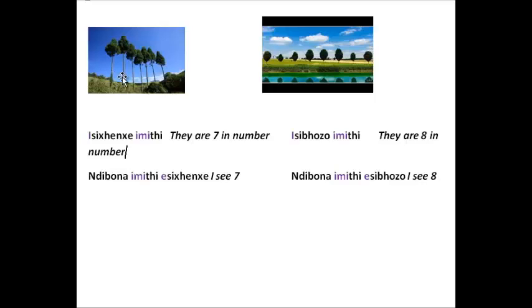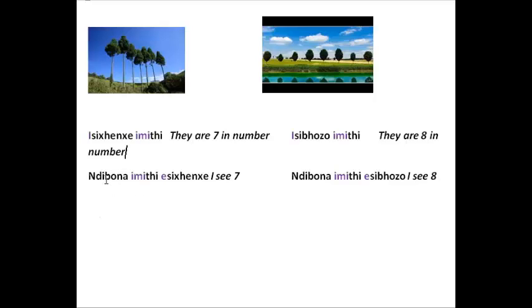Mnye, mibini, mitatu, mine, mihlanu, mitandatu, isixhenxe. Imiti isixhenxe. In this picture, mnye, mibini, mitatu, mine, mihlanu, mitandatu, isixhenxe, isibhozo.